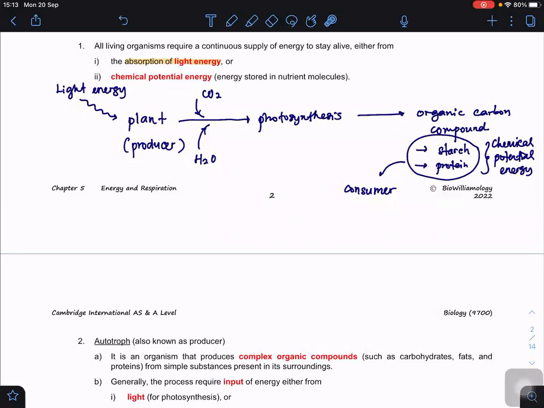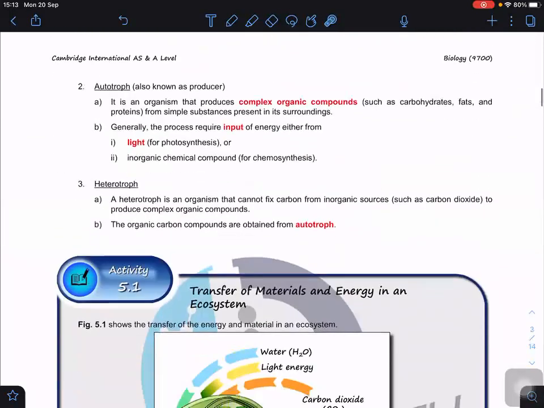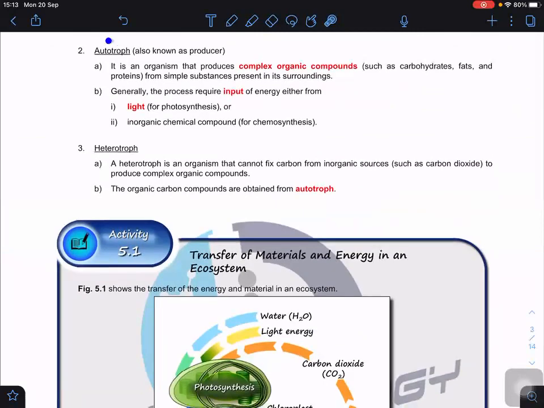Based on the ability of whether an organism can carry out photosynthesis and produce the organic carbon compound or not, we classify organisms into two broad categories. One we call autotrophs versus the other, which is heterotrophs. Autotrophs, we group them under the producers. They have the ability to produce complex organic carbon compounds, such as carbohydrates, fats, and proteins, from simple substances present in the surroundings. So in this case, they need to have inputs of light, for example.